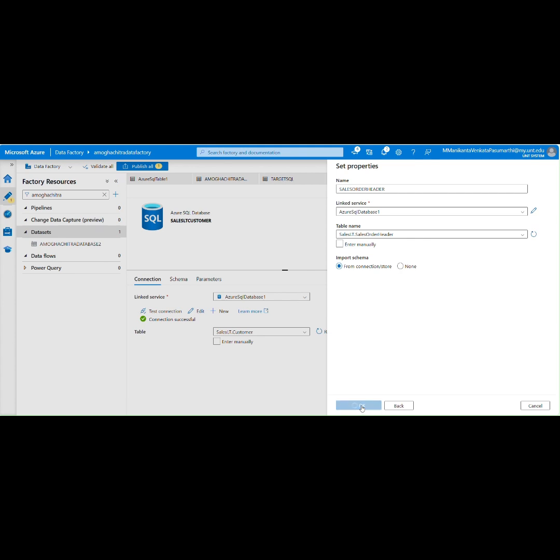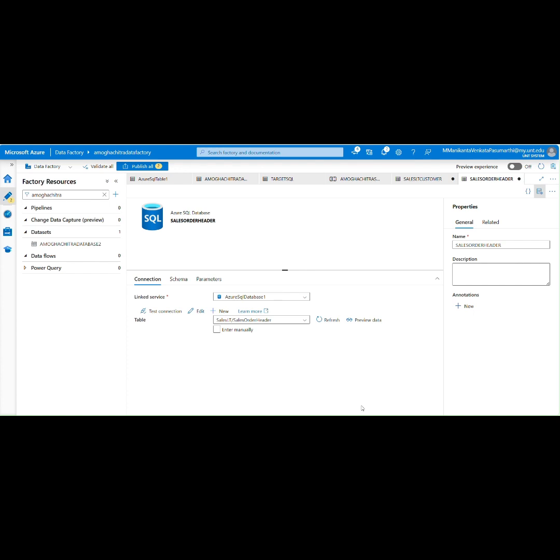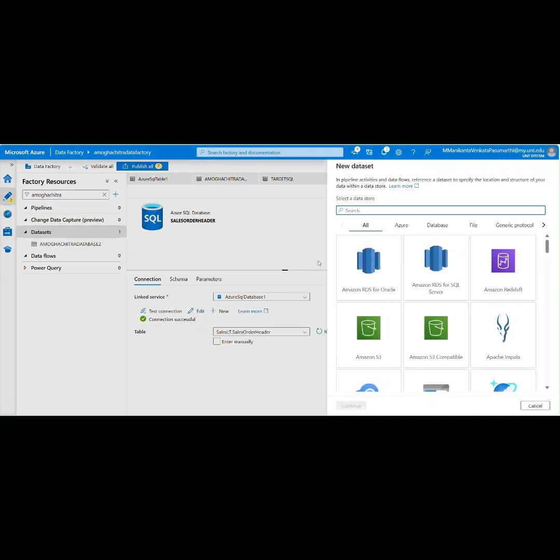So click on OK. Now we're going to test the connection. It is also fine. Now I'm going to create a new data set. It is a target. After transforming this data, I'm going to dump it into the target.